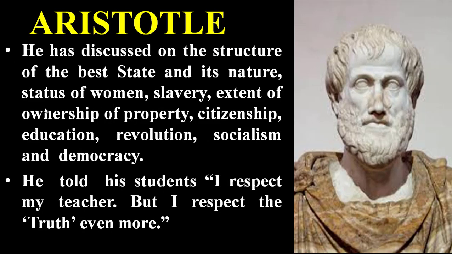He has discussed the structure of the best state in its nature, status of women, slavery, extent of ownership of property, citizenship, education, revolution, socialism, and democracy. His thoughts can be termed as the progression of Plato's thoughts. He told his students, I respect my teacher, but I respect the truth even more.